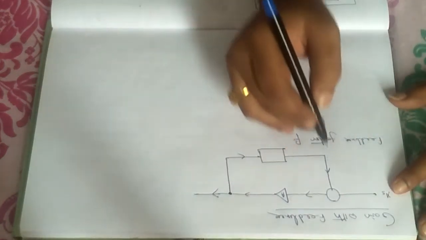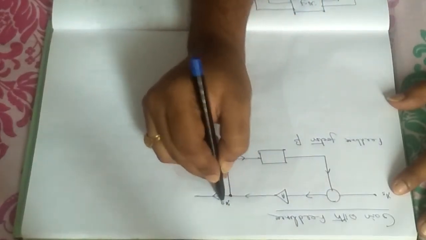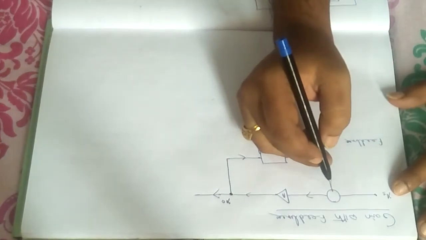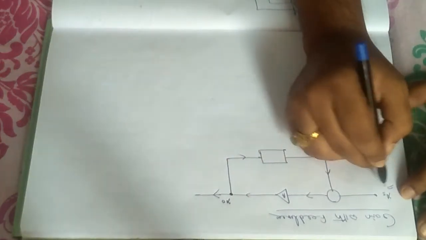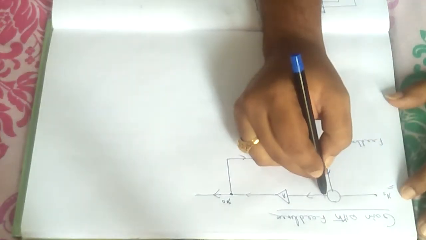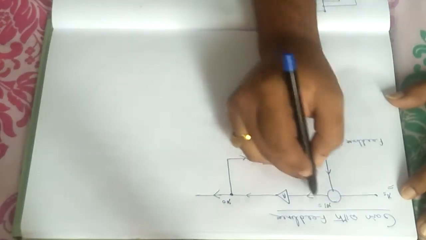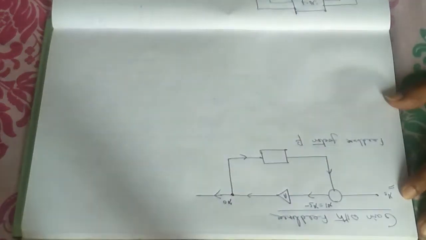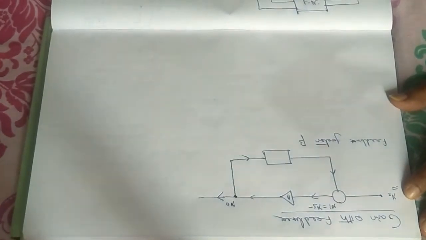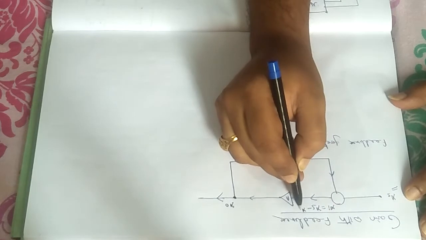What I am trying to calculate, suppose the output is here x0 and basic input is xs, actual input xi, that will be equal to xs minus the subtraction with the feedback, that is xf.